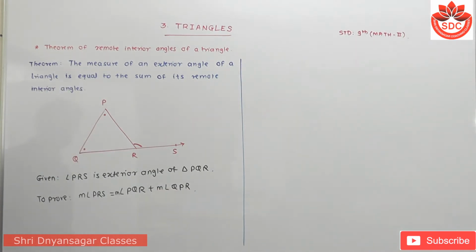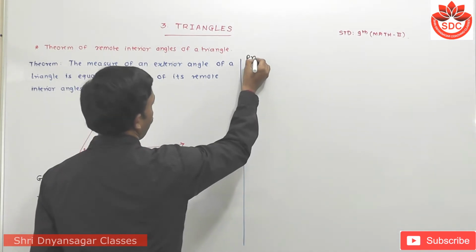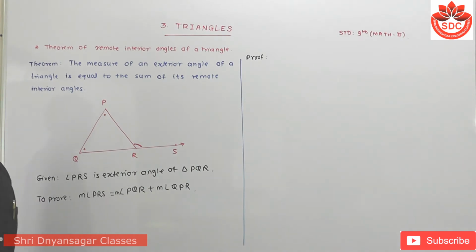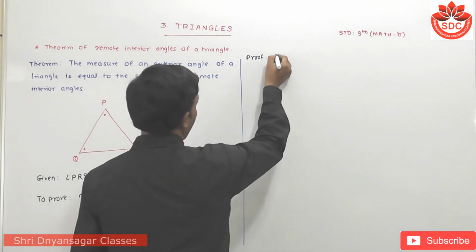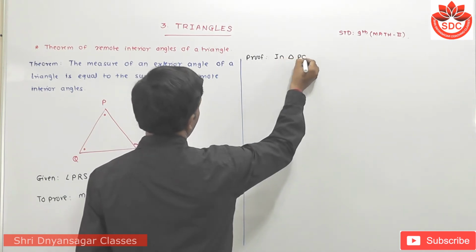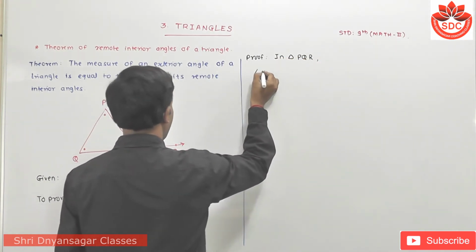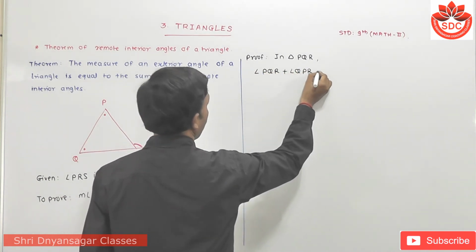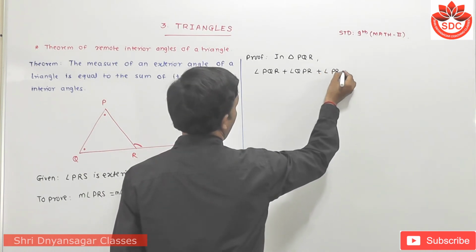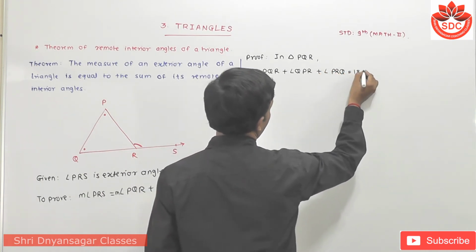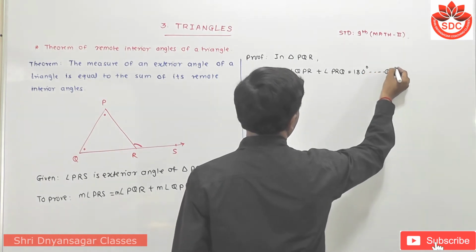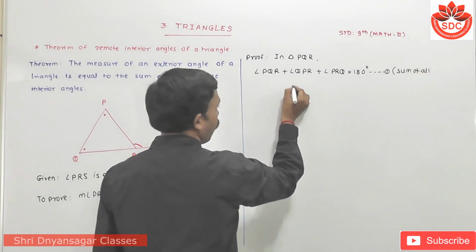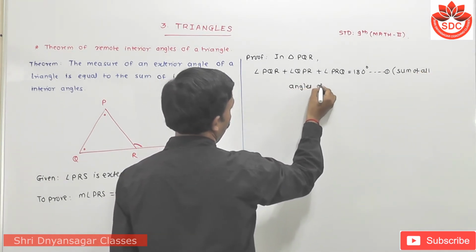Now its proof is so simple but a very important theorem. First we use the theorem: the sum of all angles of a triangle is 180 degrees. So in triangle PQR, sum of all angles means angle PQR plus angle QPR plus angle PRQ is equal to how much? 180 degrees. This is equation number 1, and the reason is the sum of all angles of a triangle.